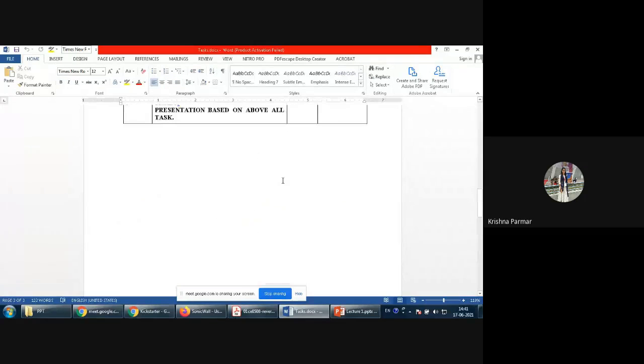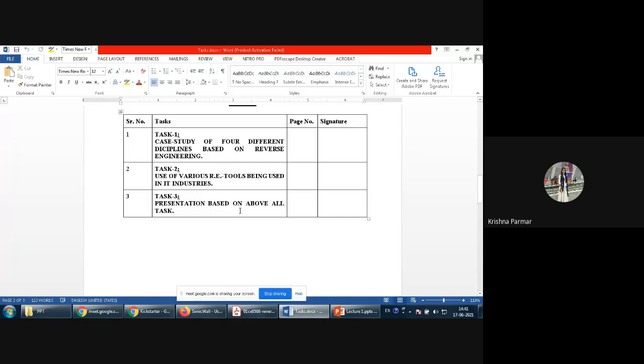The first approach: directly take any ready-made case study, but make sure duplicity is not there. Since you are going ahead group wise, all the 4 case studies must not be the same as any other group. A maximum of 1 duplicate case study with another group is fine, but make sure they are not the same as other groups or different batches' groups also. So one approach is to take any ready-made case study and analyze how reverse engineering is applied. That is your first approach.